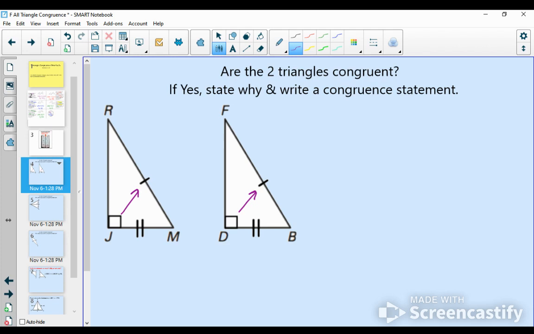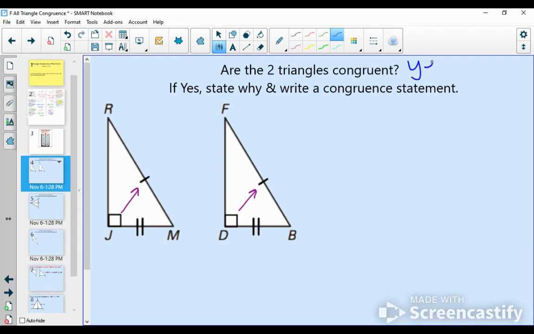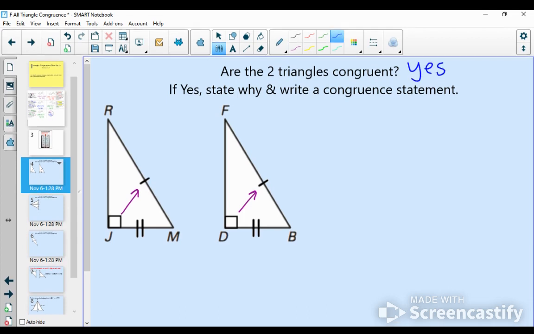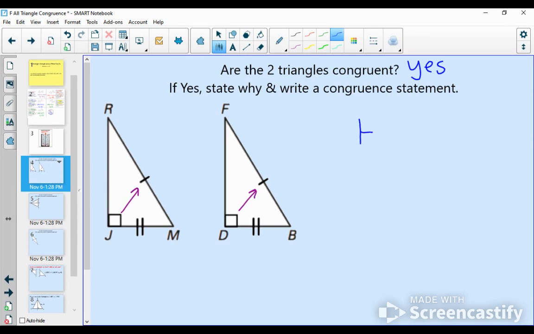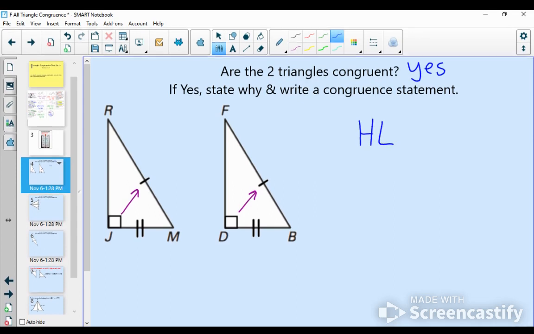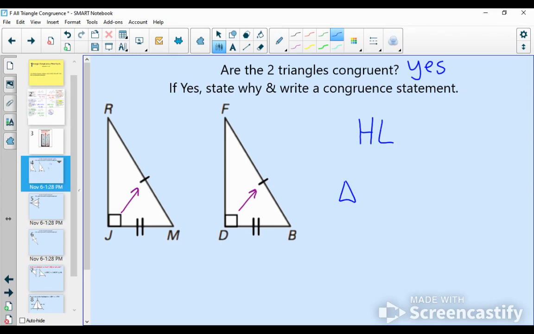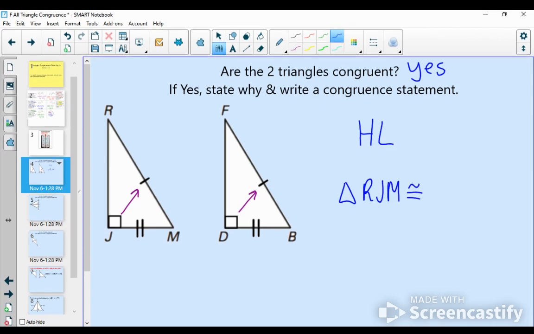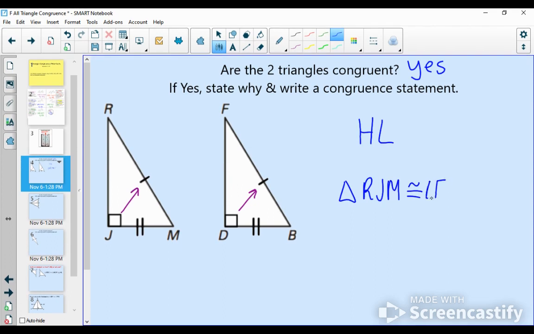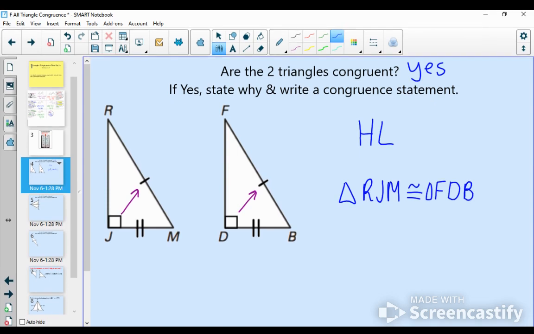And then the third thing to check is, do you have another side that's congruent? Yes, we do. JM is congruent to DB. So we can make a conclusion that yes, these triangles are congruent. Our reason why is the HL congruence postulate. And our congruent statement might look something like RJM is congruent to triangle FDB.